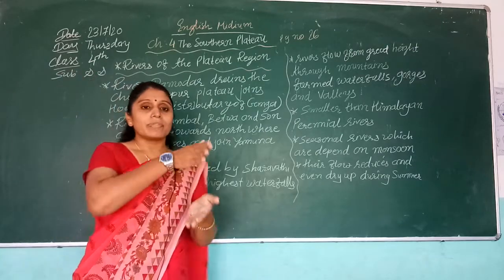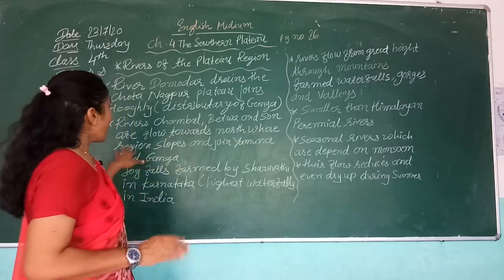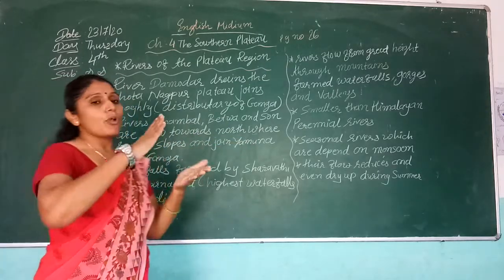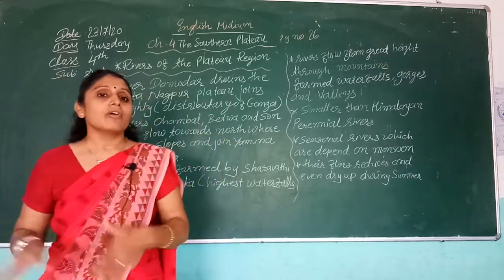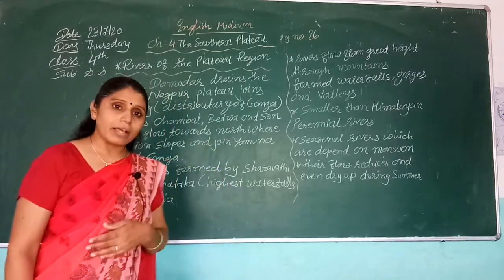The Chambal and Betwa are distributaries of the Yamuna, and the Son also flows towards the north and joins the Yamuna and Ganga.